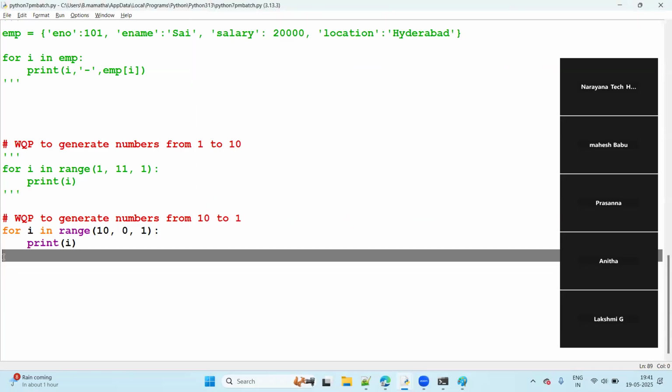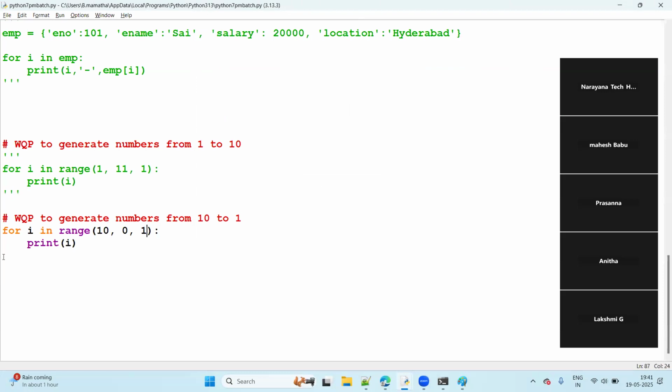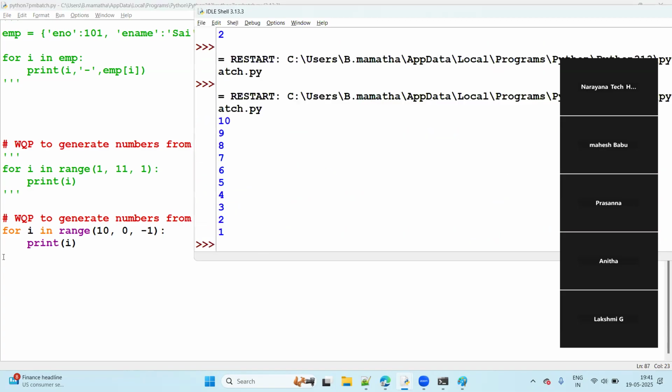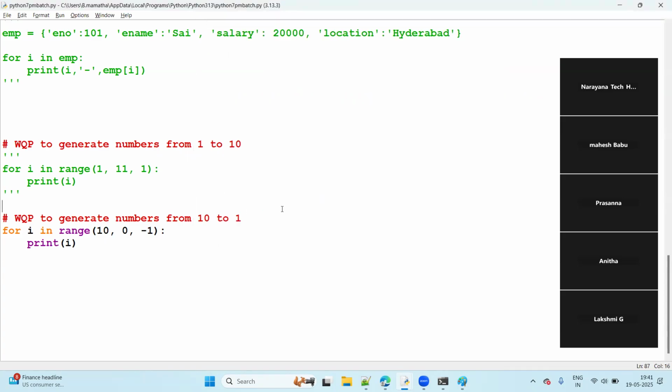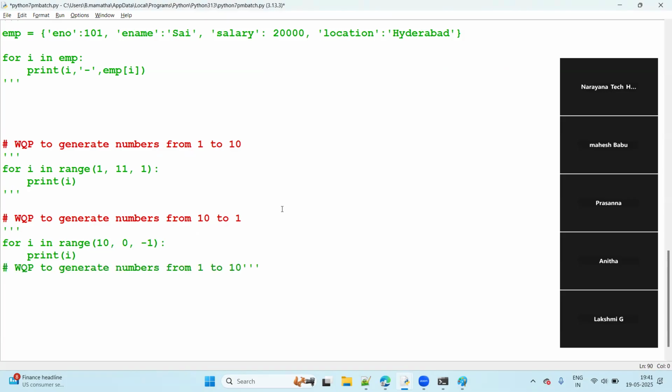That's why if I take minus 1 here, then it decreases the value from 10 to 0. 0 means the value before 0, guys. Are all of you clear now? Range function, guys. Now, wait. Let's take one more.